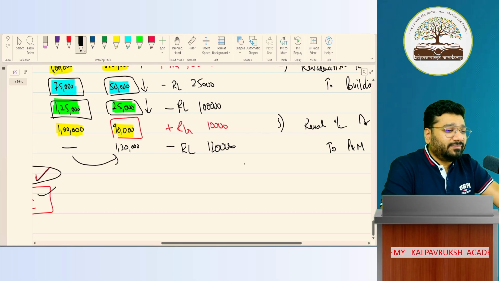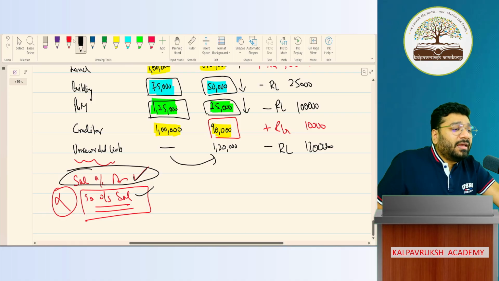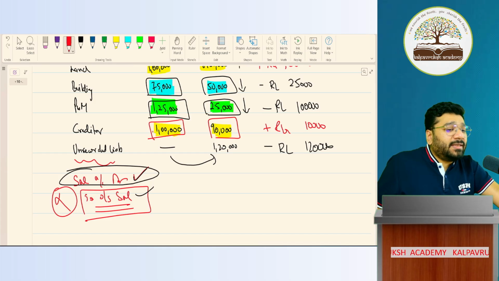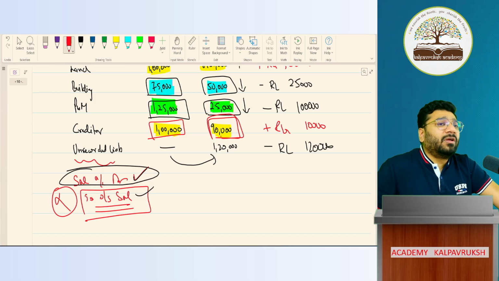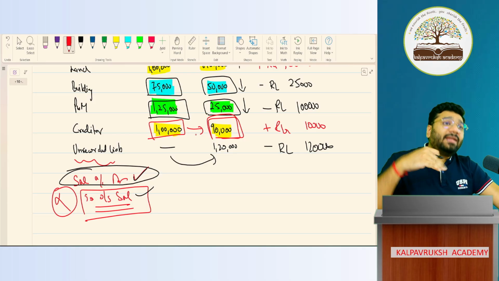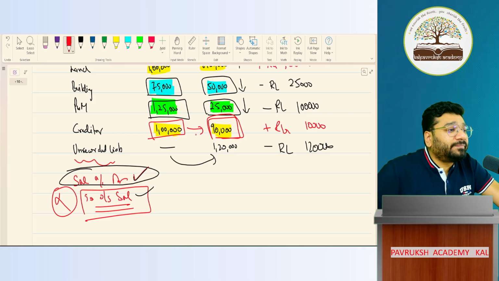Godfather. Now, creditor, you were supposed to pay 1 lakh. Now, creditor is saying, just pay me only 90,000. So, I want to bring the creditor from 1 lakh to 90,000. So, should I increase the creditor in my books or decrease the creditor?